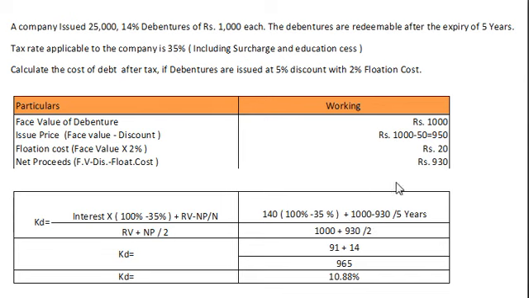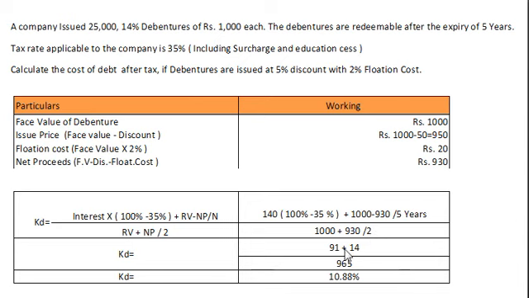Our net proceeds as per our calculation amount to 930, divided by 5 years, and finally divided by redemption value 1,000 plus net proceeds 930, divided by 2.